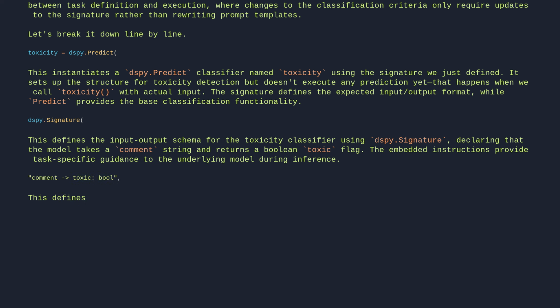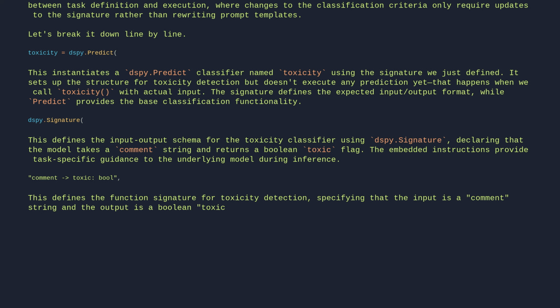This defines the function signature for toxicity detection, specifying that the input is a comment string and the output is a Boolean toxic flag. It establishes the expected data flow for the prediction task in a human-readable format.